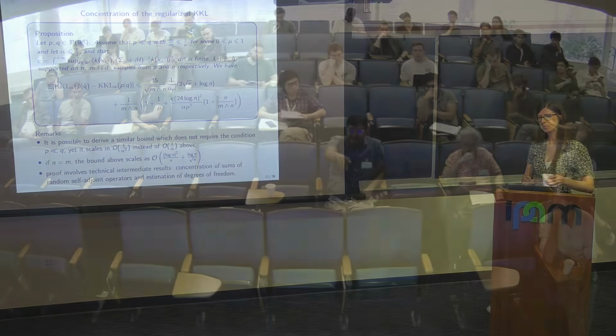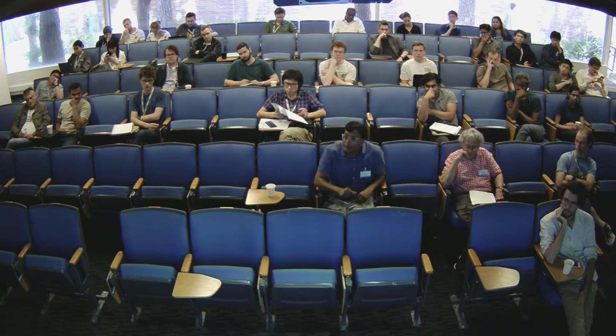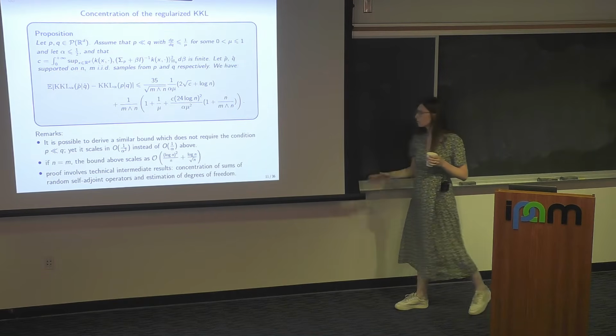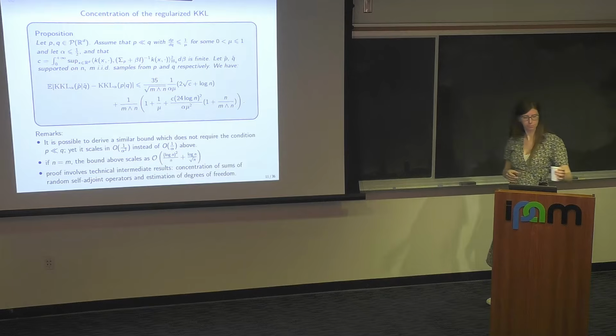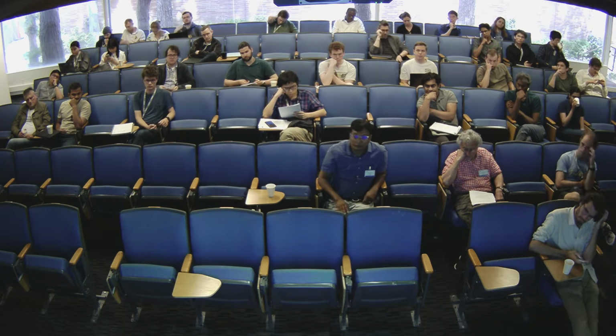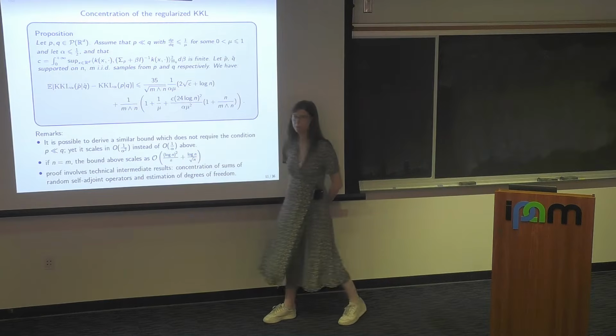Is this bound similar to what we would have gotten with the MMD also? With the MMD you would have got it without the log square root of n. I didn't recall it here, but yes. So the log wouldn't appear from any of the two terms? No, with the MMD you have no log here. You would have only the second term without the log.